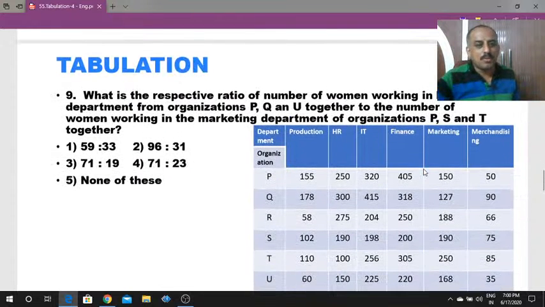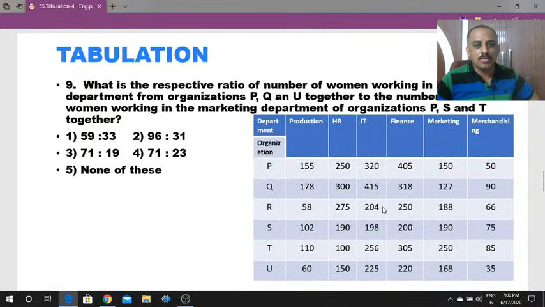Okay, then here one more question is there. The 8th question is a homework question. The 9th one is also a homework question.